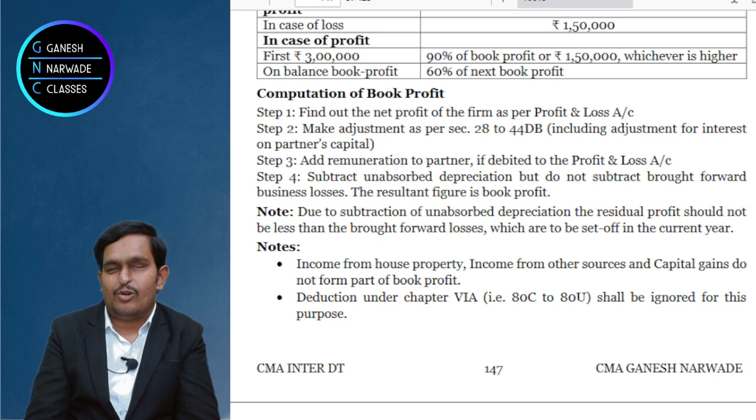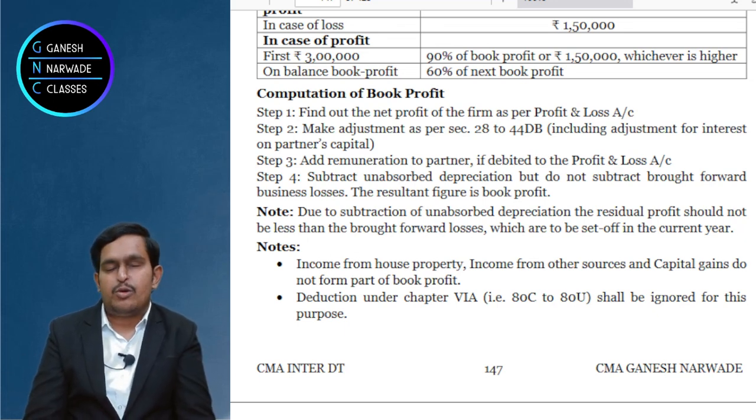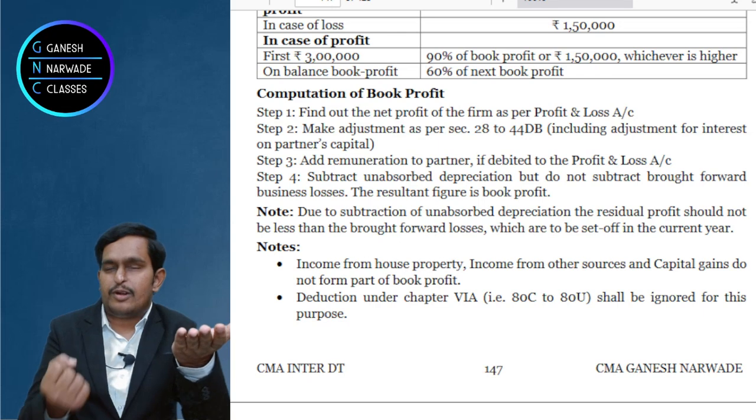Okay. Suppose I will tell you your book profit before unabsorbed depreciation is 10 lakhs. Unabsorbed depreciation is suppose 1 lakh. So how much will be your book profit? 9 lakhs. Suppose your brought forward loss is 8 lakhs. Book profit is 9 lakhs, brought forward loss is 8 lakhs. No problem at all. Because book profit is more than brought forward loss.